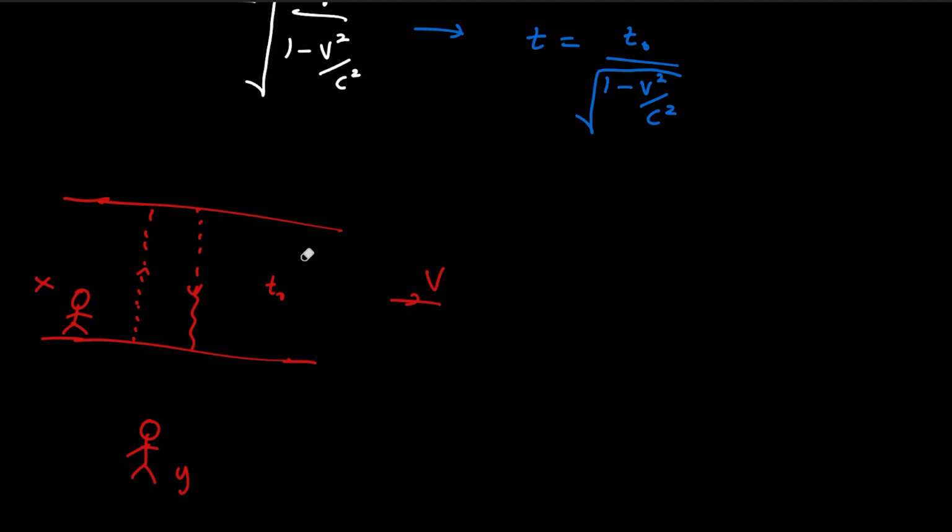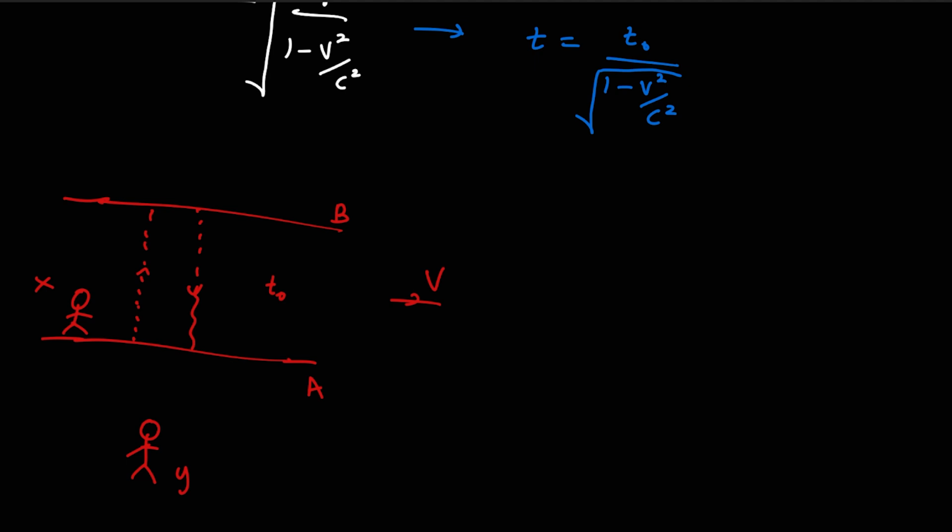The time measured by person X to hit wall B and to reach wall A again, from the point of view of X, is t naught.